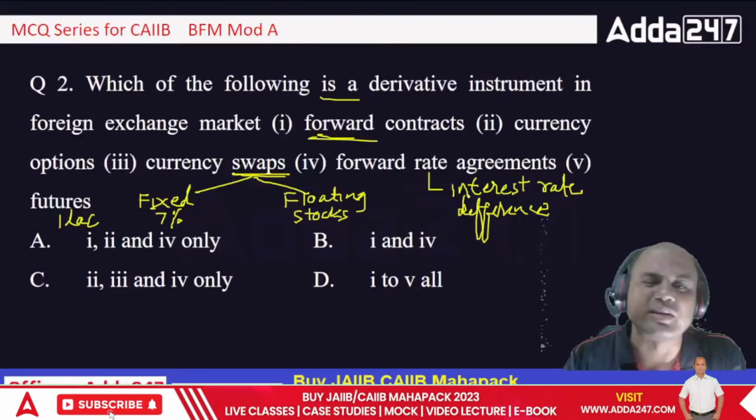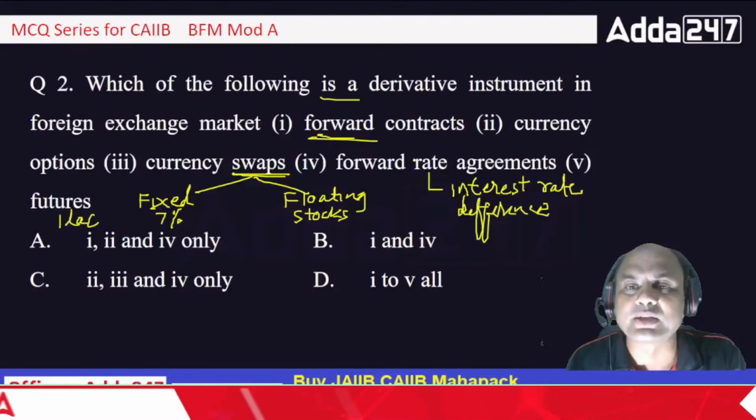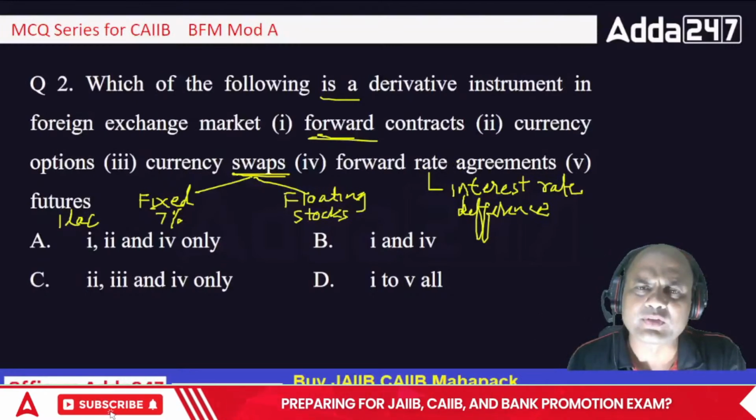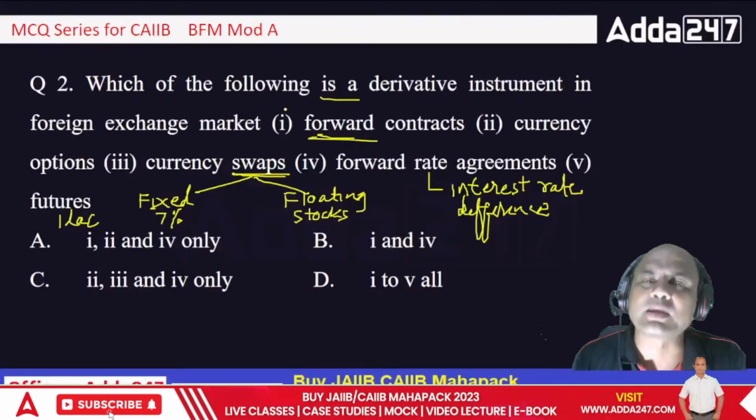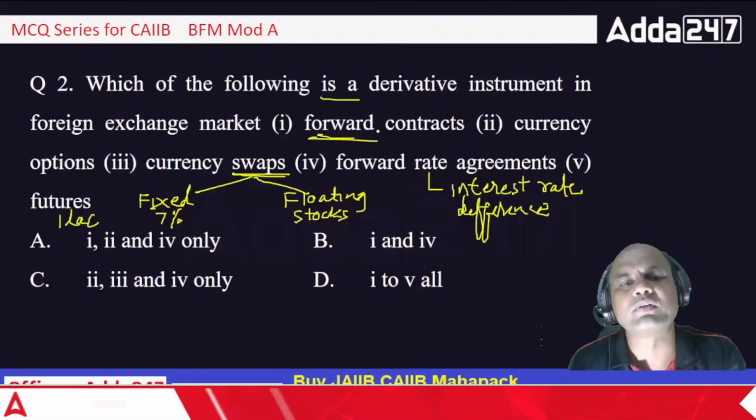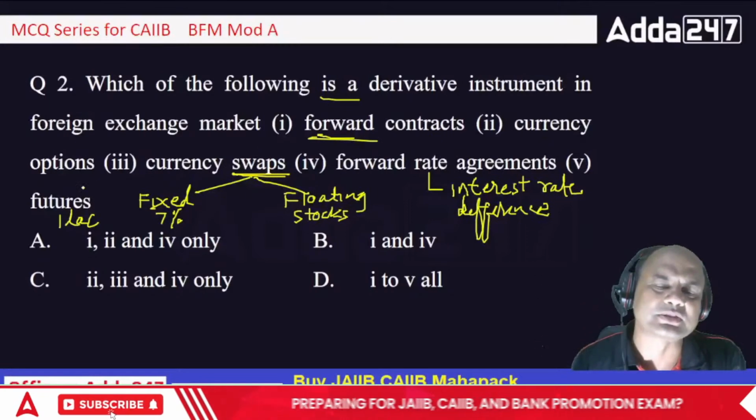Okay, clear? Now see here, it is too deep as such. I am just giving you one simple example in common layman language. So that is basically FRA. So again, coming back: which of the following is a derivative instrument? All of them: forward, currency options, swaps, FRA, and futures.